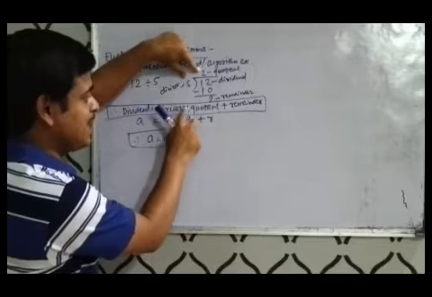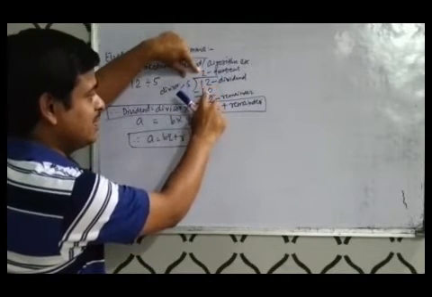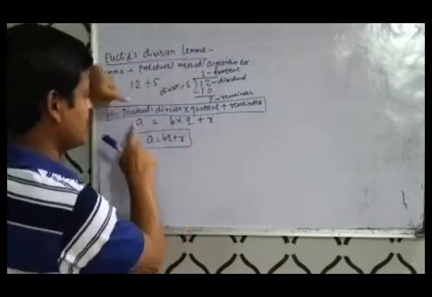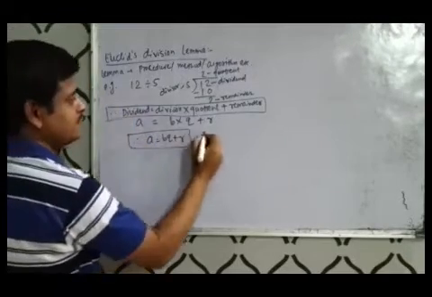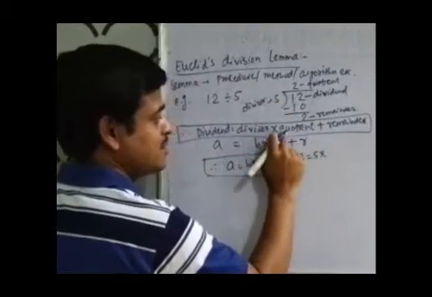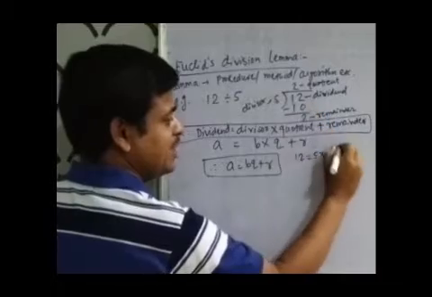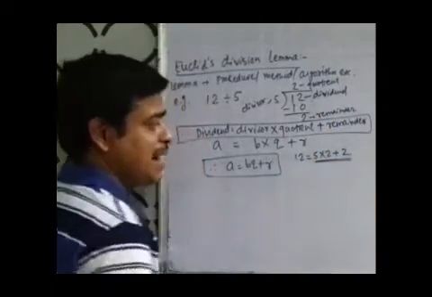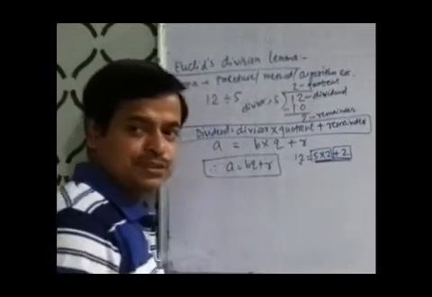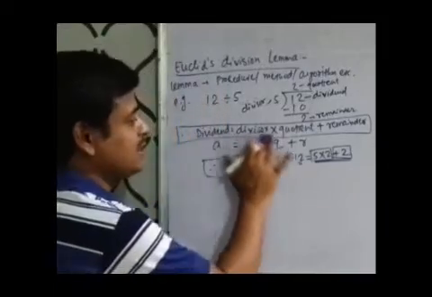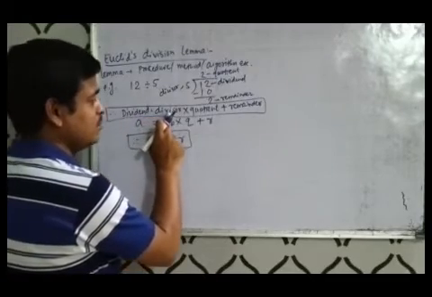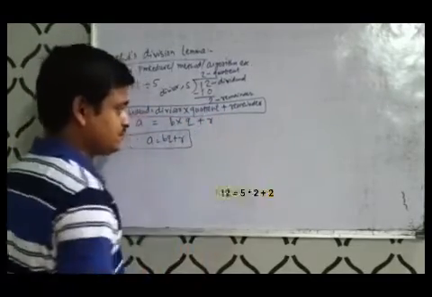When 5 is multiplied by 2, we get 10, and when we add 2, we get 12. So we write 12, divisor 5 times quotient 2 plus remainder 2. 5 times 2 is 10, 10 plus 2 gives 12. So easily we have verified this relation between four terms. So 12 is equal to 5 into 2 plus 2.